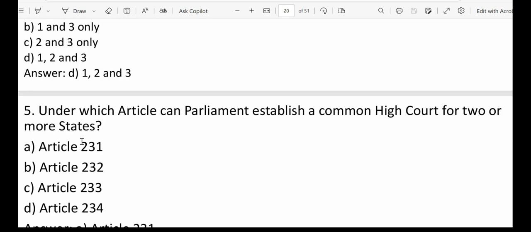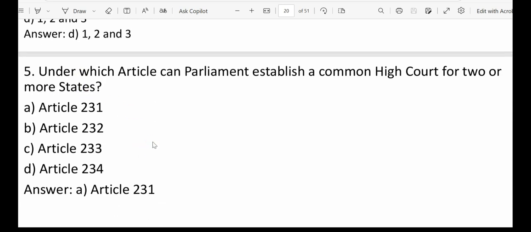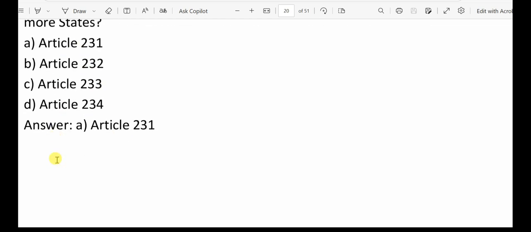Question number 5: under which article can Parliament establish a common high court for 2 or more states? That is again a simple fact, that is Article 231. So option A is the correct answer.